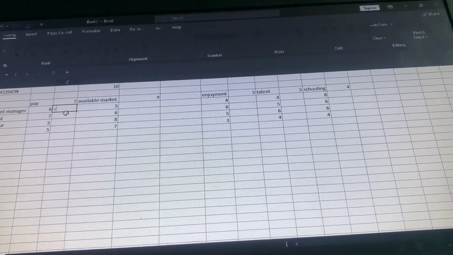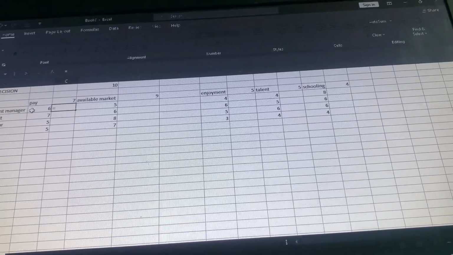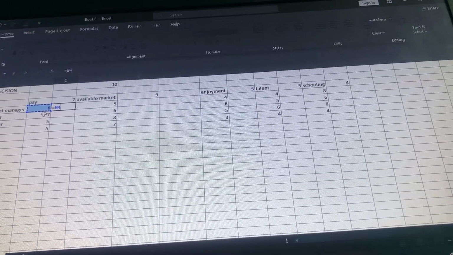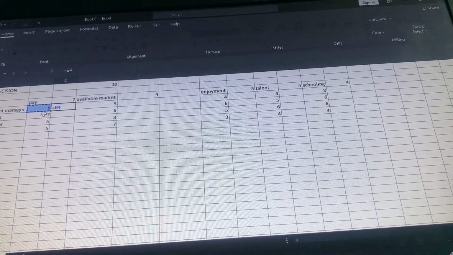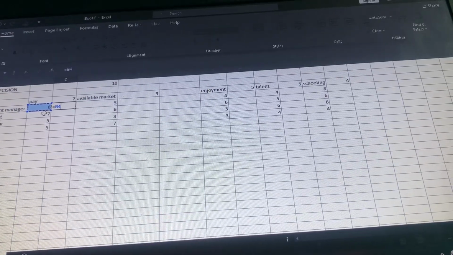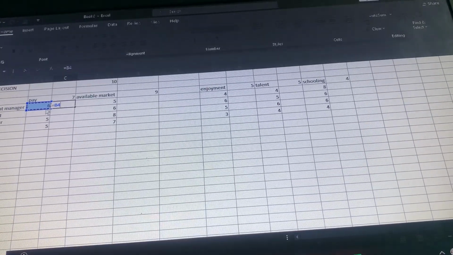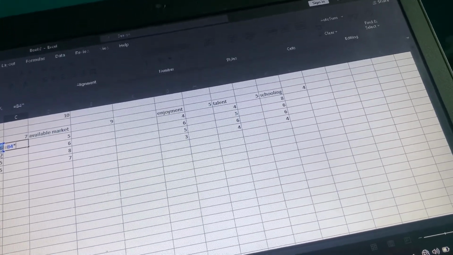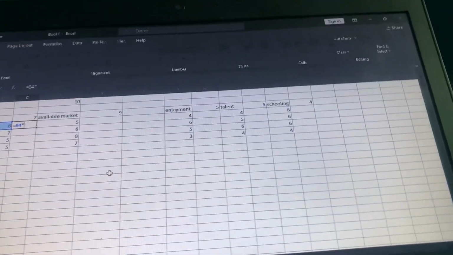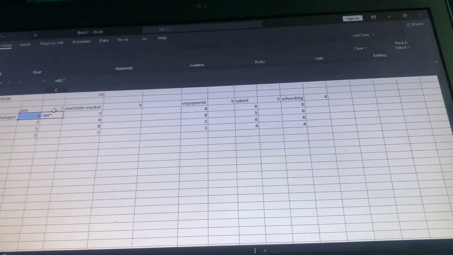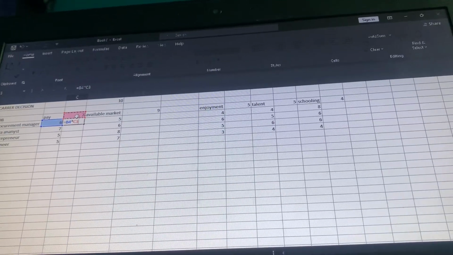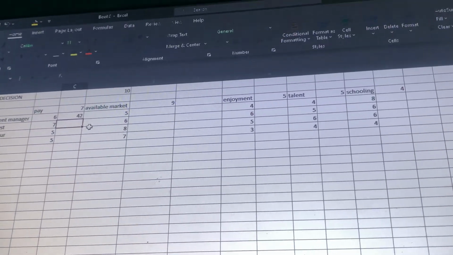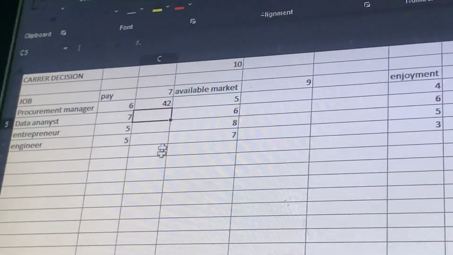Okay, so I have my equal sign here. We start with the payment. So that is B4 by control shift by 8. So I will click on the next, I'll click on the 7 and then press enter. I'll get 42. So Excel has done the calculation for me, very simple.